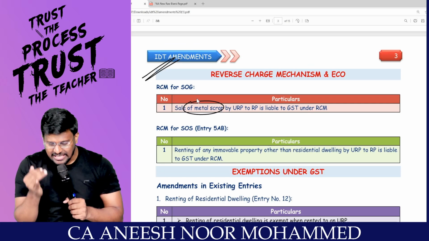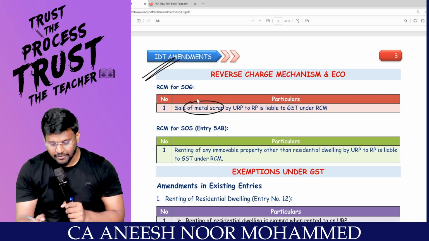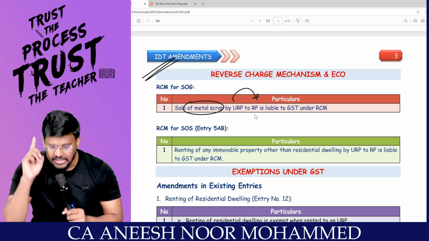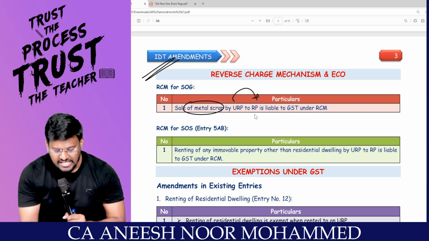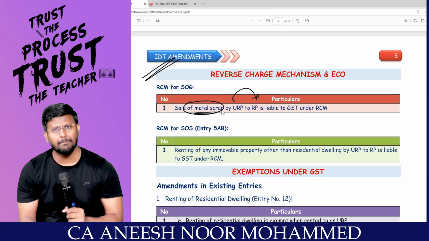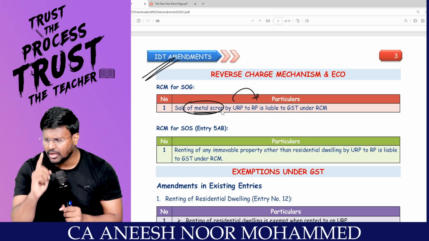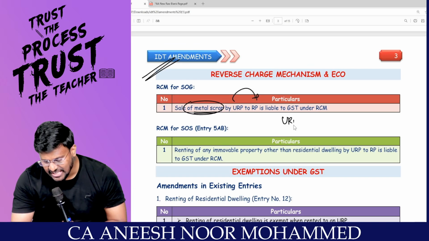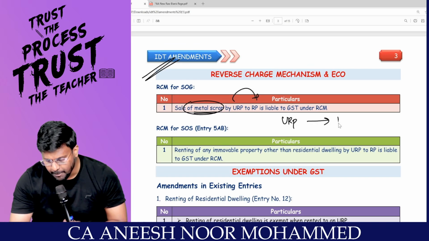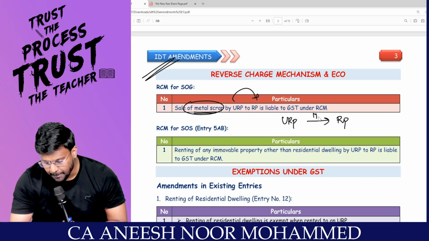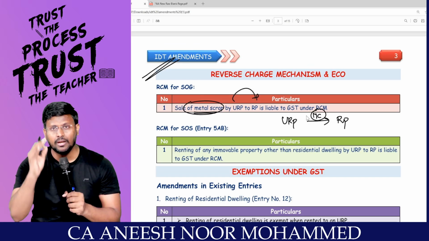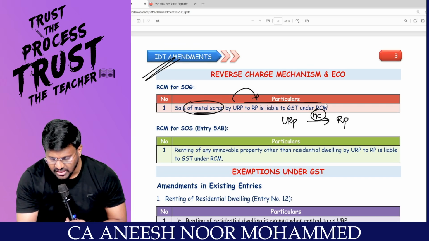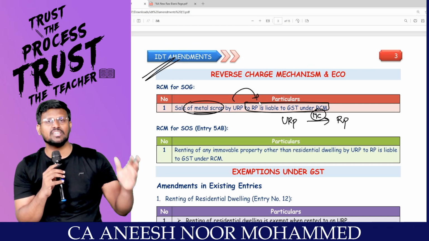To that list, one more item has been added. If the supplier is an unregistered person and recipient is a registered person, my dear lovable students, and supply is sale of metal scrap. Metal scrap. Very important adjustment for this time. Metal scrap. A supplier is an unregistered person and recipient is a registered person. Supply is a metal scrap. Then, my dear lovable students, recipient registered person is the person liable to pay GST under RCM.